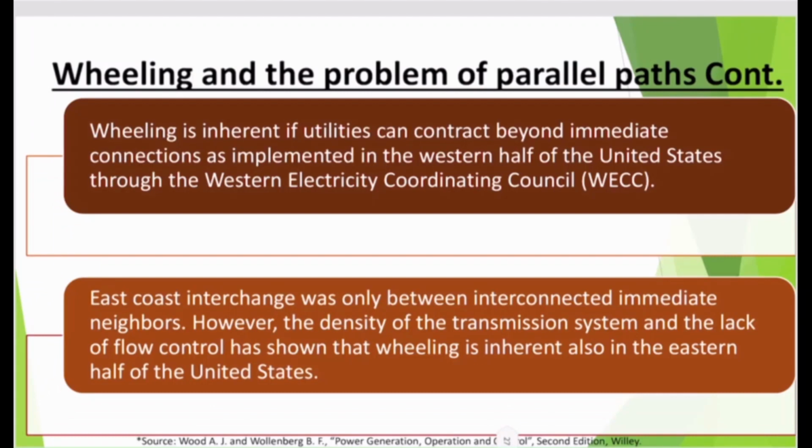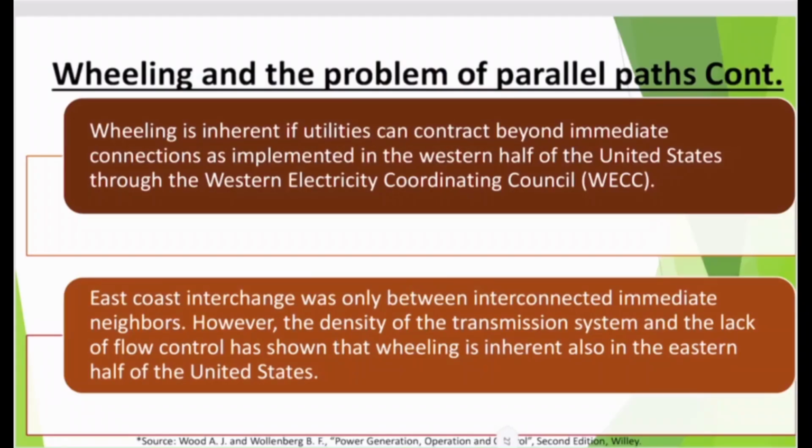Now, wheeling is inherent if utilities can contract beyond immediate connections, as implemented in the system, especially in the western half of the United States through the Western Electricity Coordinating Council.